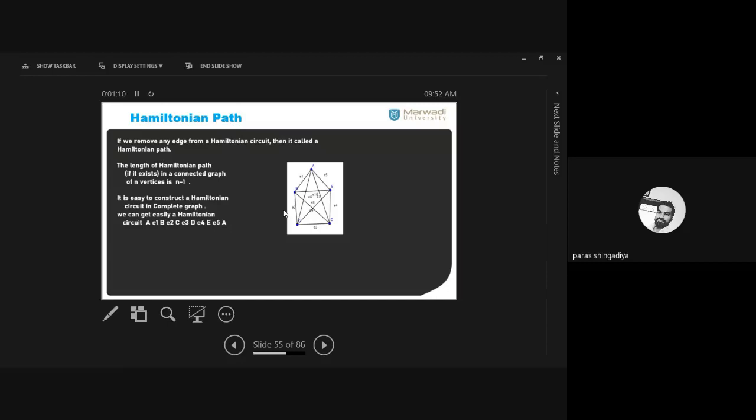Which graph is always a Hamiltonian graph? It is asked as a 1 mark MCQ or 1 mark short question. Every graph is not always a Hamiltonian graph, but every complete graph is always a Hamiltonian graph. Clear? We can easily find such a cycle which covers every vertex exactly once.